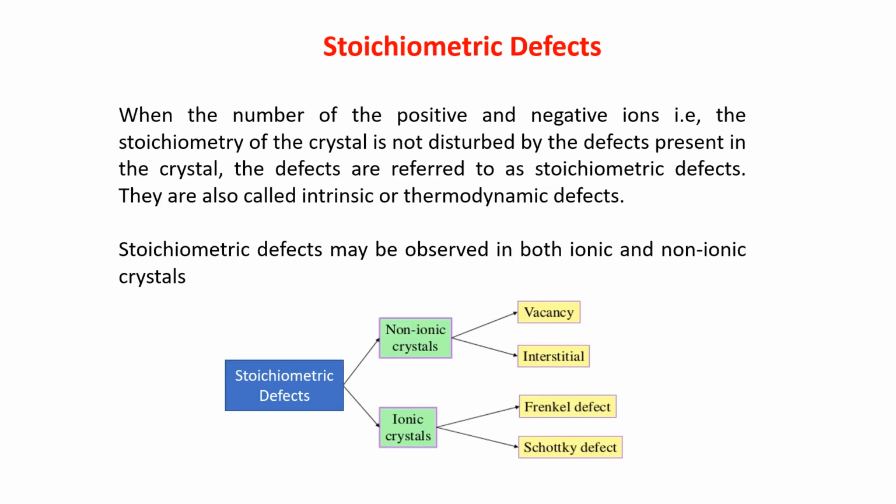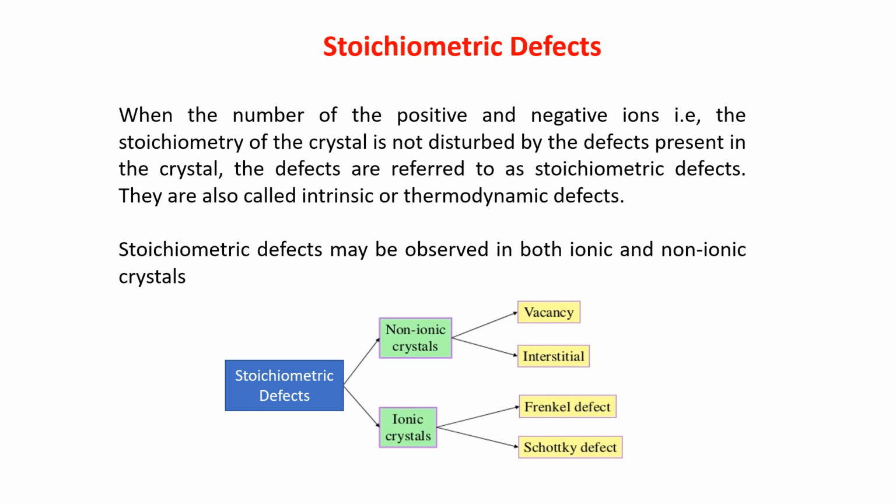Now, what is stoichiometric defect? The number of the positive and negative ions, that is the stoichiometry of the crystal, is not disturbed because of the defect.